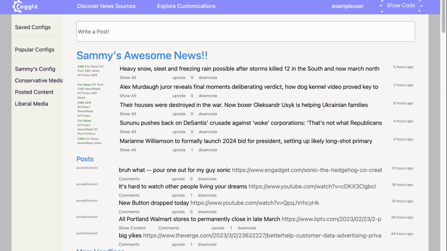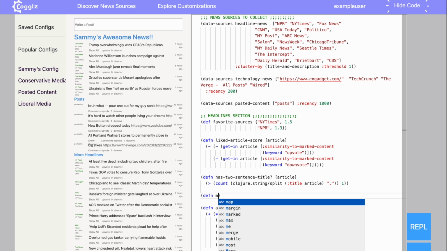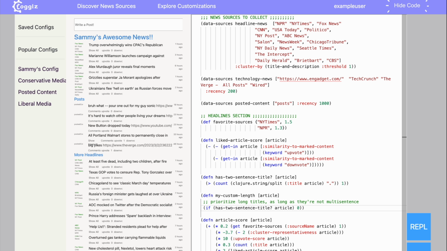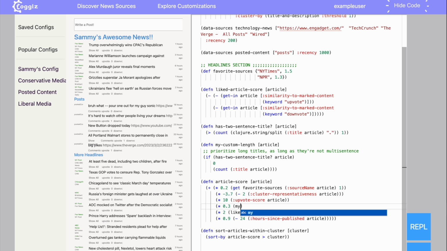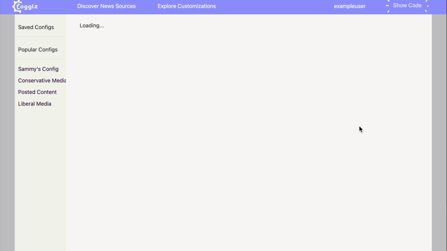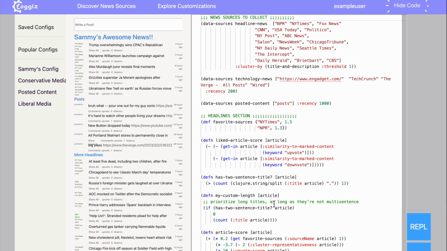Remember that for this new ranking factor, I can write any program in Clojure, so I can truly put anything I want in here. Let's go ahead and write a program that's a little bit more complicated. I can then add that score from this function directly into the ranking algorithm and immediately see how it affects the feed. Alright, so believe it or not, we're actually ready to write our own news feed entirely from scratch.